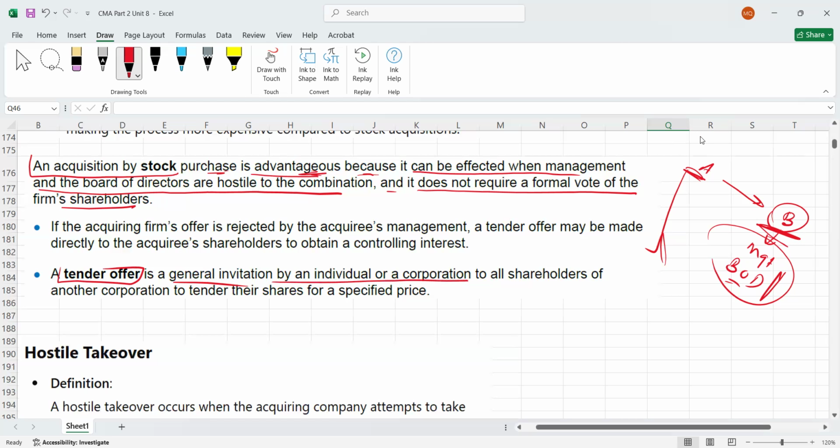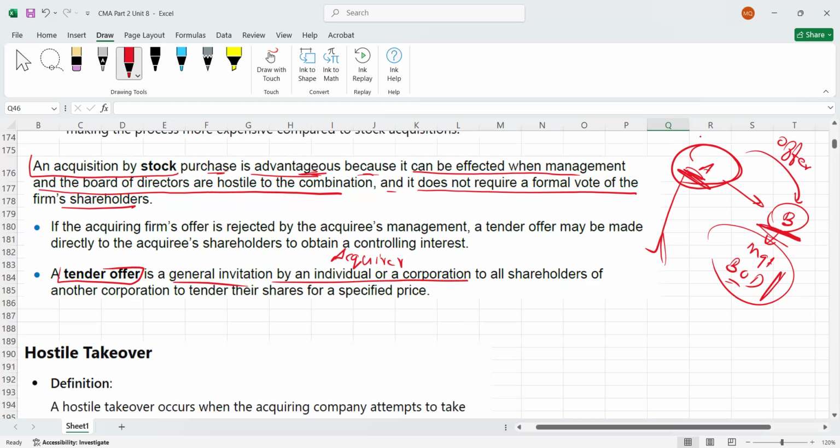What it means is that the acquirer, for example A in my example, will make a tender offer, a general invitation to all shareholders of B, and A will quote the price. Maybe A says we are ready to buy the stock at $50 each.